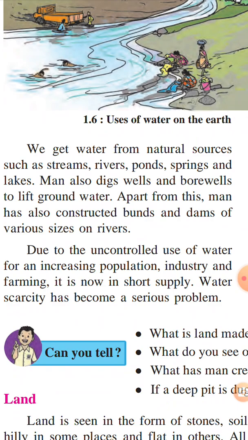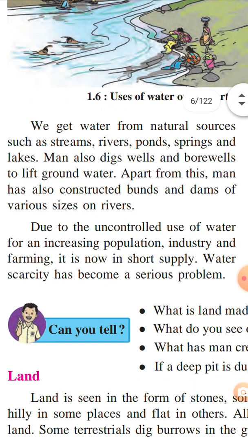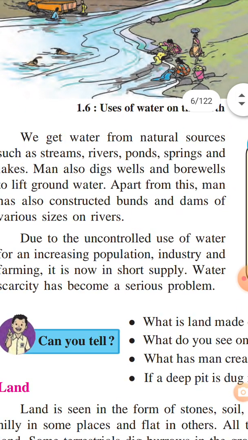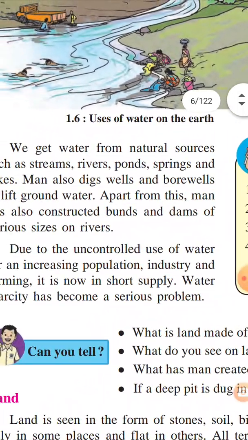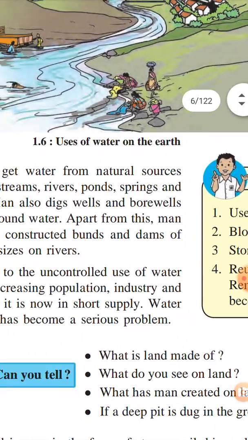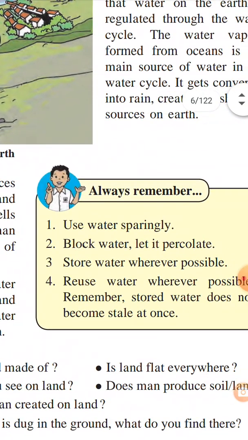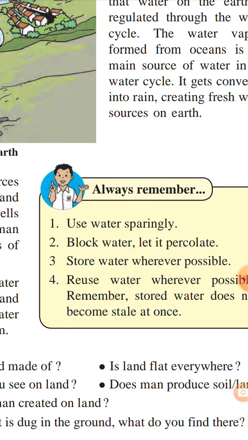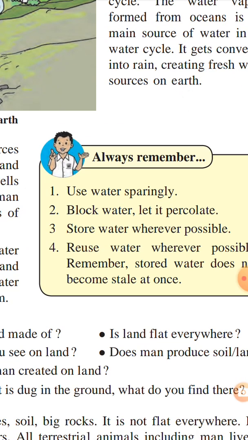Due to the uncontrolled use of water for an increasing population, industry, and farming, it is now in short supply. So water scarcity has become a serious problem, and the water problem is a big problem. So always remember to use water sparingly. First, use water sparingly.